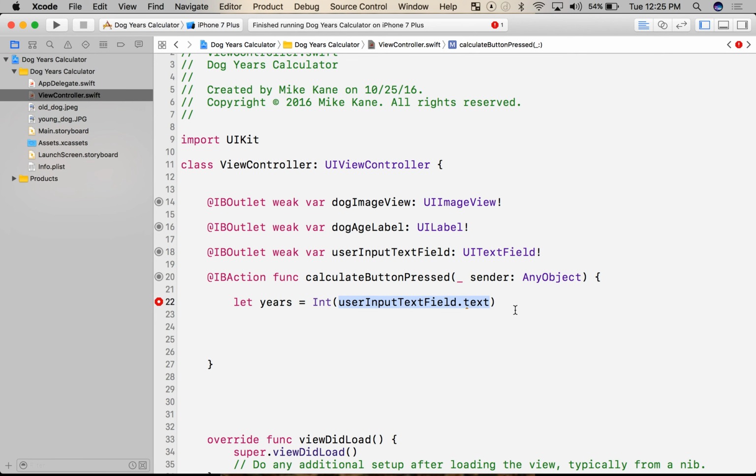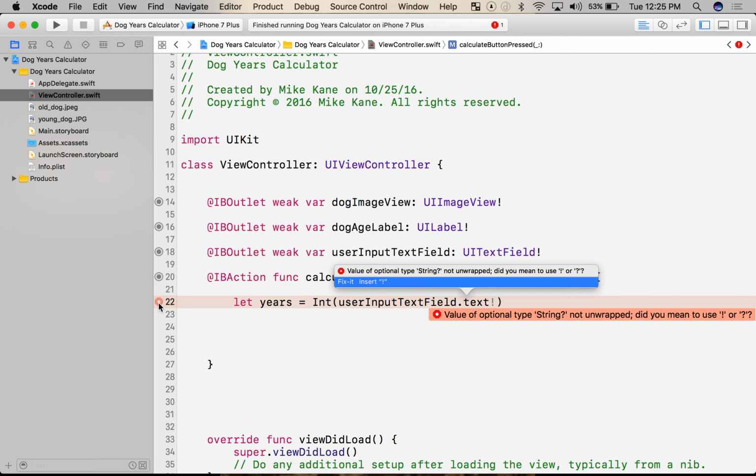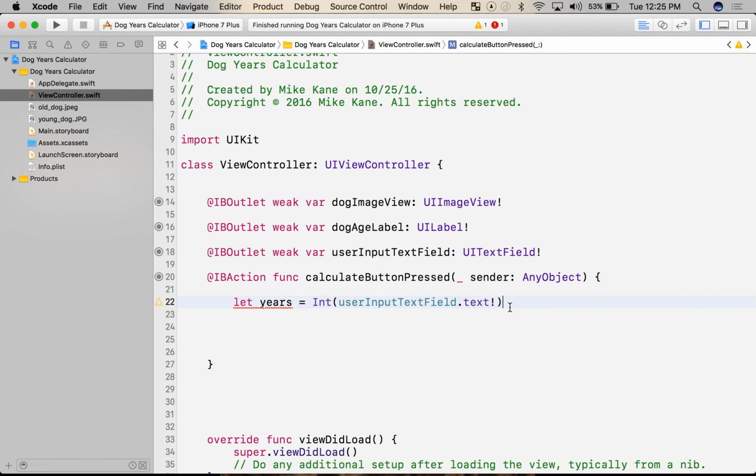Make it an integer. Now, I see a little red bullseye here. This means error. Can't ignore it. My code won't run without it. Value of type optional type string, not unwrapped. I'm going to go ahead and let Xcode fix this for me. We will talk about optionals. Optionals are super cool. They're a great way to deal with nil values, but not in this video. We'll do it in the next one, and that'll become obvious in a second why.